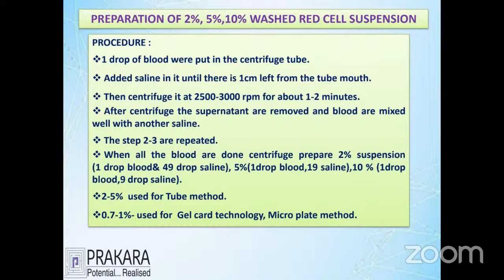So at the end of our saline washing, see that the bottom is our cell. The cell we are adding into the saline, whatever the amount is important. If we add 49 drops, this is going to be 2%. If I am adding 9 drops, this is going to be 10%. Probably you can see that in the laboratory they are using 2 to 5%, either 2% or 5% cell wash, for investigations.